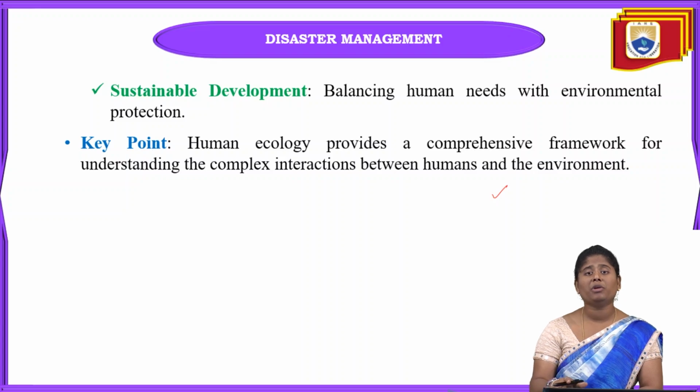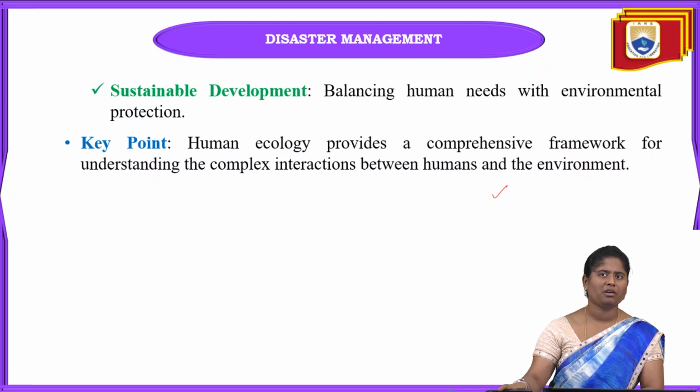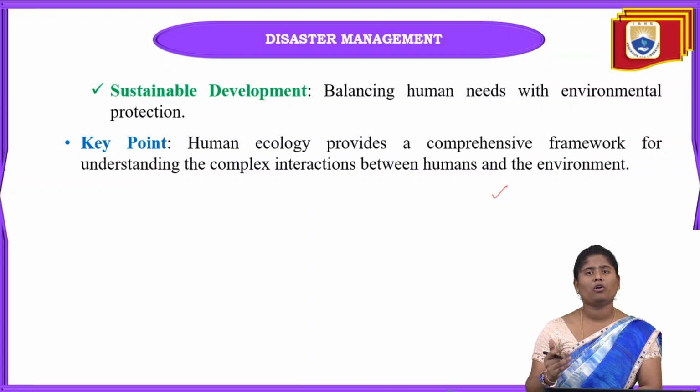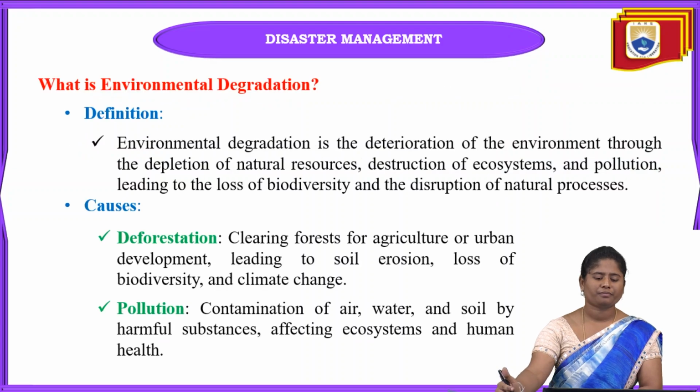So we have to mitigate that type of disasters. If deforestation is not done, that will be beneficial towards the environment. So we humans have to protect the environment, which is in our hands. Okay, we have to understand the overall complex interactions between humans as well as the environment.